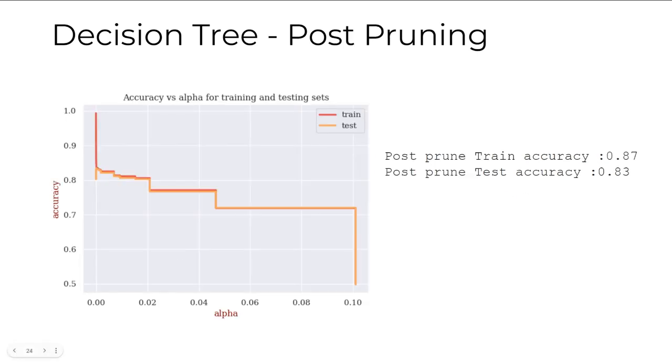Now, heading on to the post-pruning. To improve the efficiency in the decision tree classifier, we perform post-pruning by downsampling the data, resulting in the reduced training dataset as it was taking a lot of time. So the best alpha we could find was 0.00031, and the model achieved an accuracy of 87% on the training data and 83% on the test data. The pruned model also exhibited a balanced precision of 81% and recall of 87%, and the AUC for the ROC curve is 0.90.